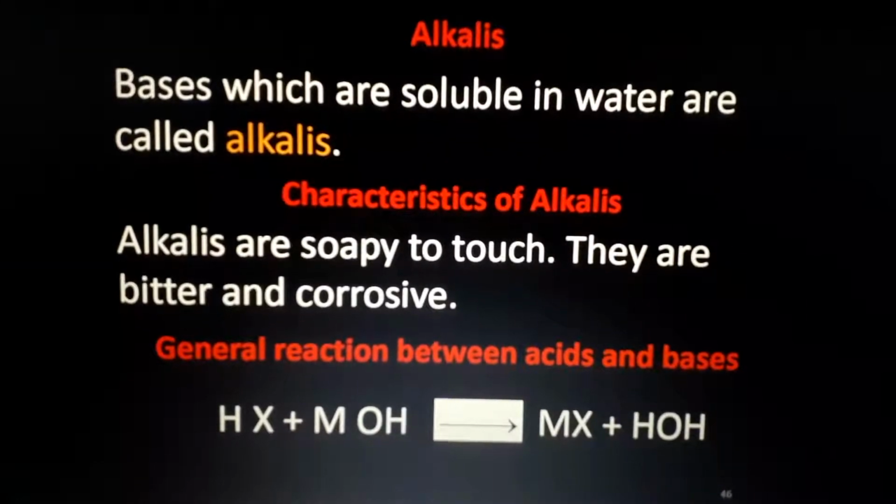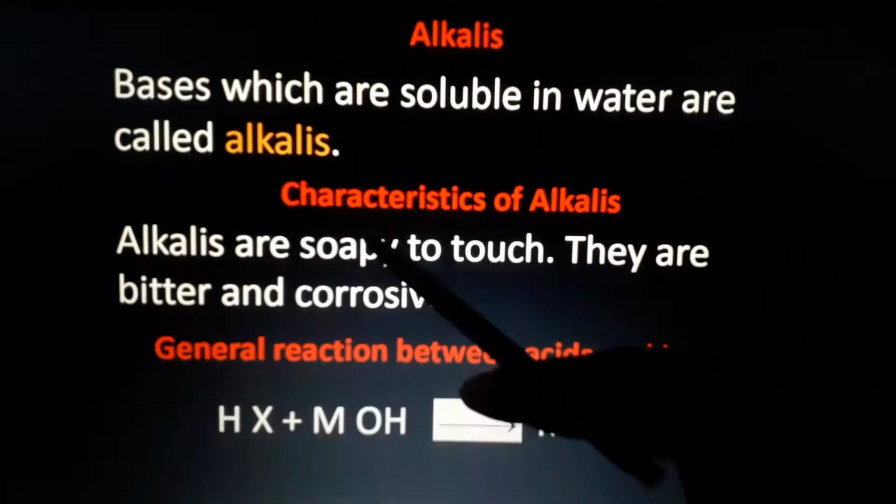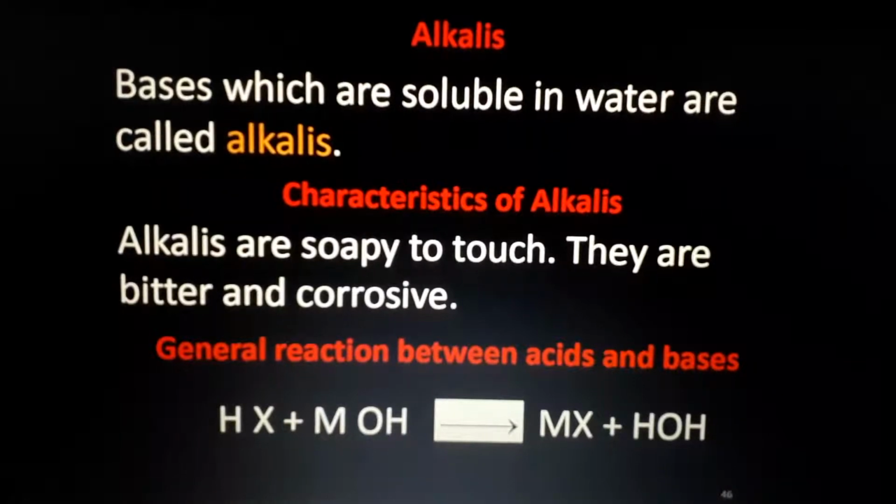They are bitter and corrosive. Bitter, you already know. Alkalis are bases, so they are bitter. They are soapy and corrosive. Corrosive means they will damage the metals. The destruction of metals by chemical effect is called corrosion. The bases will damage the materials. That's why it is called corrosive. Acid is also corrosive. Not only metals, lots of other things are also corroded by alkalis or acids.